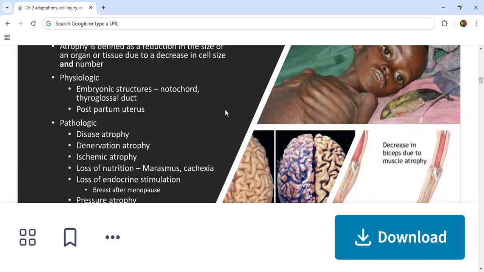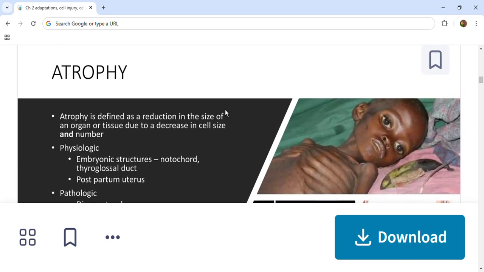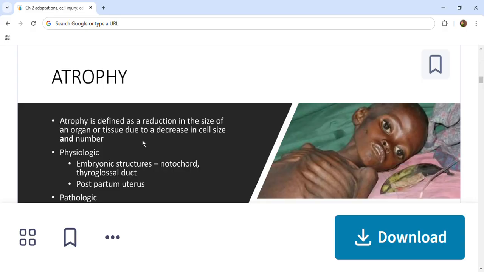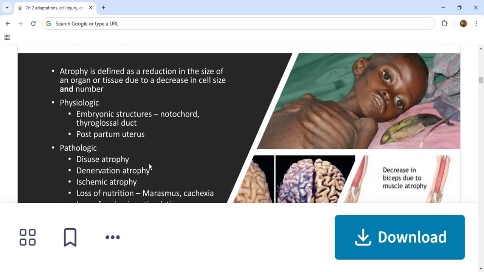Next, let us go to atrophy. Atrophy, as the name indicates, is the opposite of hypertrophy, that is, reduction in size of the organ or tissue due to a decrease in cell size and number, both cell size and number.